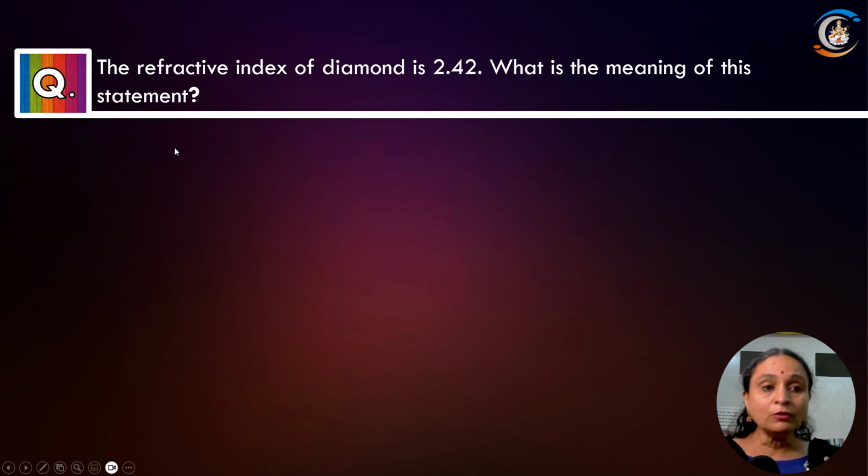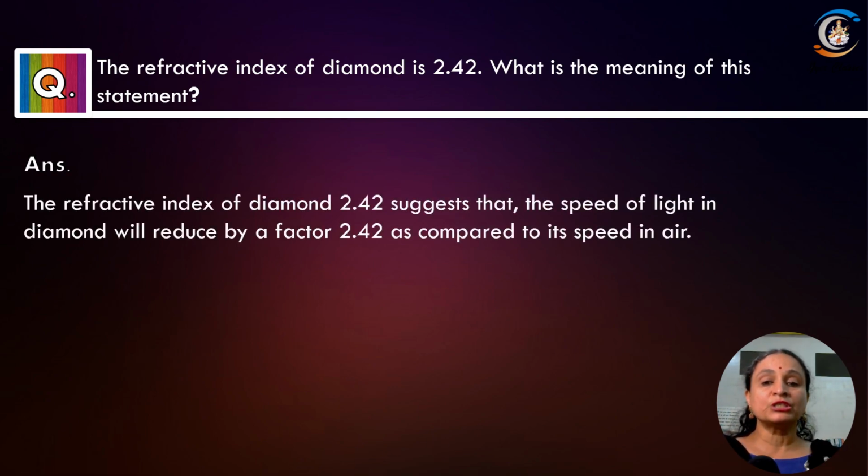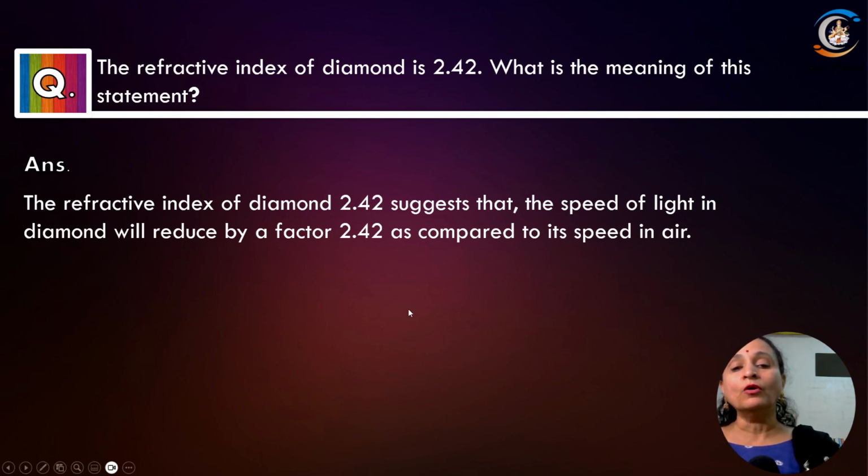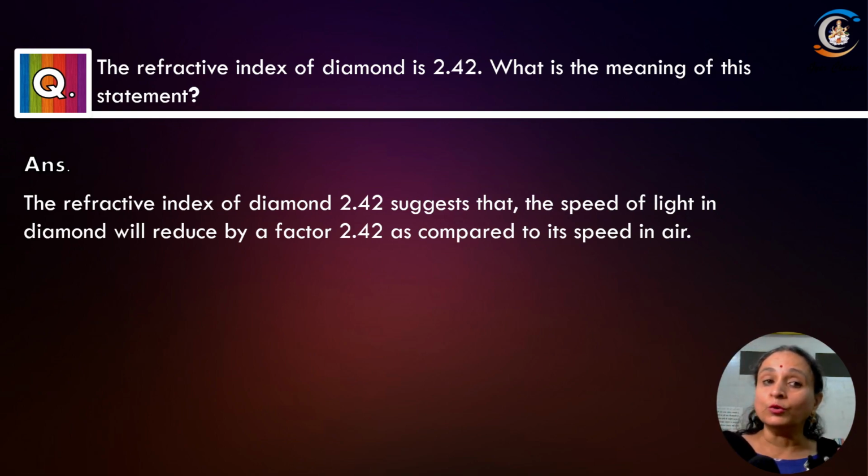What is the meaning of the statement? The meaning of the statement is when the light enters from vacuum to diamond, the speed of light is reduced by a factor of 2.42 as compared to that of the light. It becomes 2.42 times less. That is the meaning of refractive index.